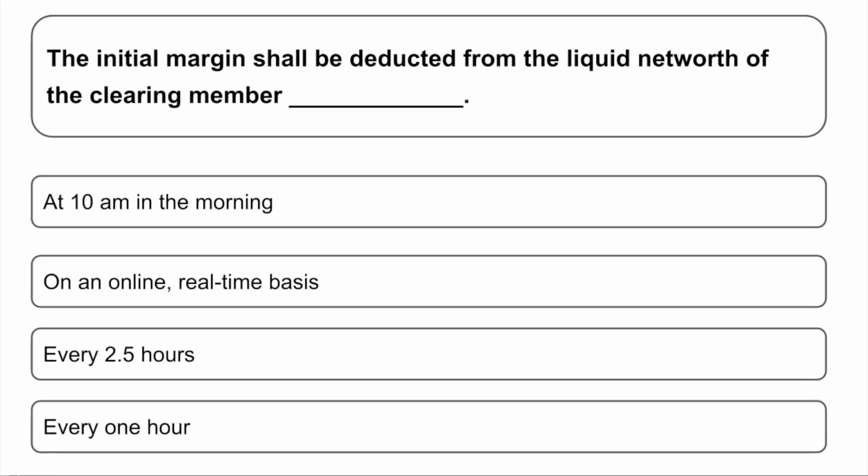The initial margin shall be deducted from liquid net worth of the clearing member. At what time? At 10 a.m. in the morning, on online real-time basis, every 2.5 hours, every 1 hour. So the correct answer is on an online real-time basis is when these deductions are happening.